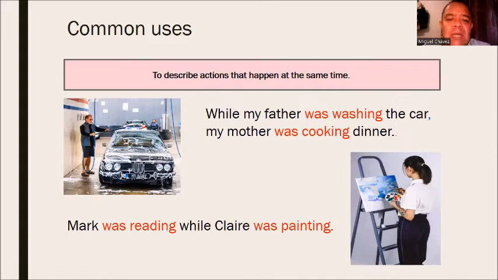Past continuous is used to describe actions that happen at the same time. While my father was washing the car, my mother was cooking dinner. Mark was reading while Claire was painting.